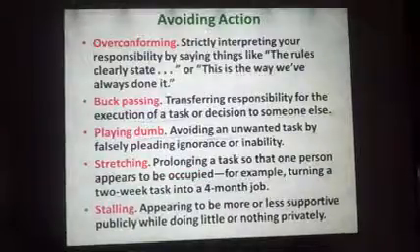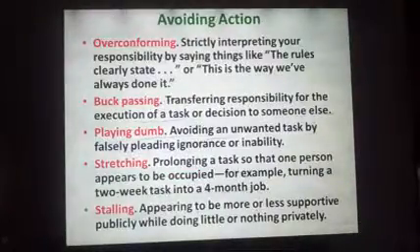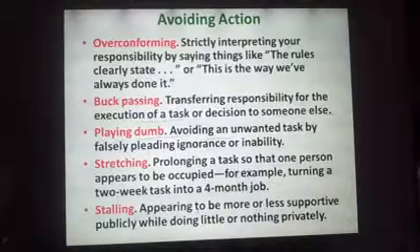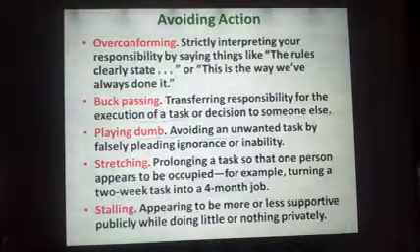Simple one, self-explanatory also. Overconforming, we saw avoiding action techniques. First was overconforming. In that we saw strictly interpreting your responsibility by saying things the rules clearly state, or this is the way we have already done it. Then we saw important technique of backpassing. It is transferring responsibility for the execution of a task or decision to someone else. Then we saw playing dumb. It is avoiding an unwanted task by falsely pleading ignorance or inability.